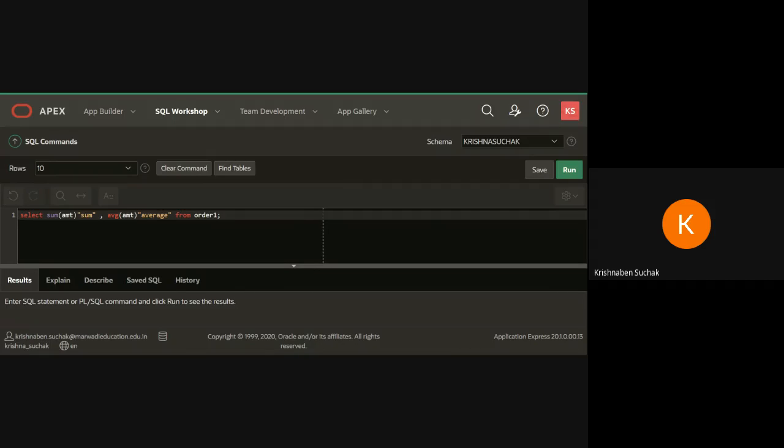Okay, completed. Fine. So now next query, see the next query. That is to count the number of salesmen without duplication in the order table. Without duplication, which keyword are we using so that we cannot get any duplication? Distinct. Very good, Vartika. So distinct is the keyword that we are using for avoiding the duplication.